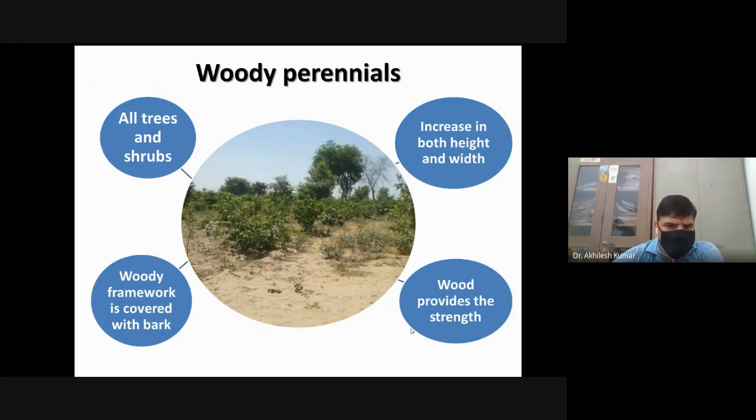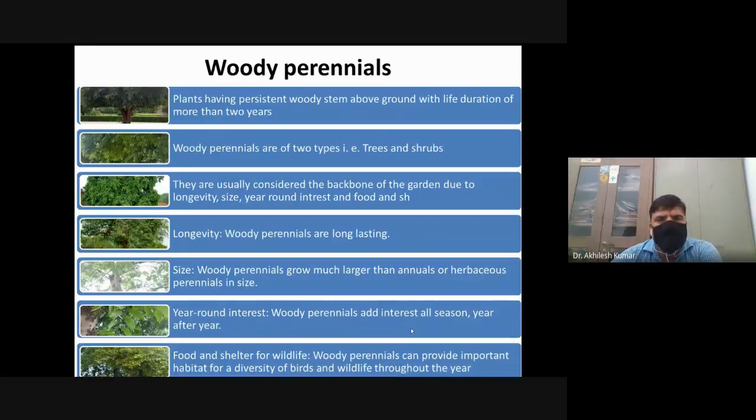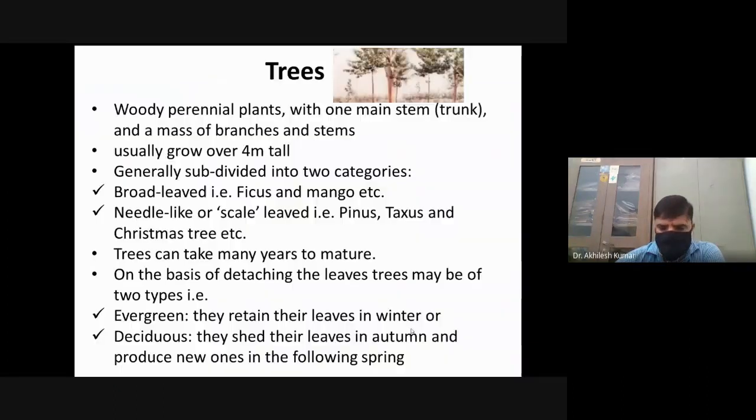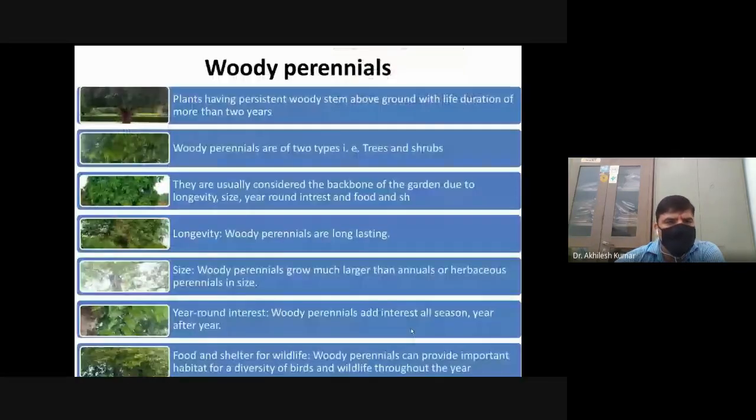You can see in the figure various types of woody perennials. These woody perennials are generally trees and shrubs. Plants having a persistent woody stem above ground with a life duration of more than 2 years may be regarded as woody perennials. One can define woody perennials as plants having a persistent woody stem above ground with a life duration of more than 2 years. Woody perennials may again be classified into two types, that is, trees and shrubs.